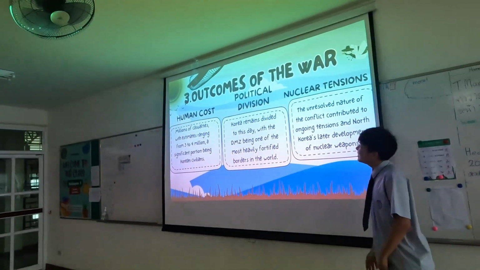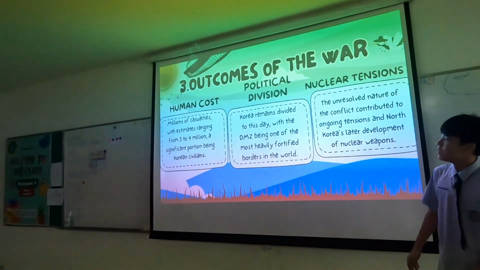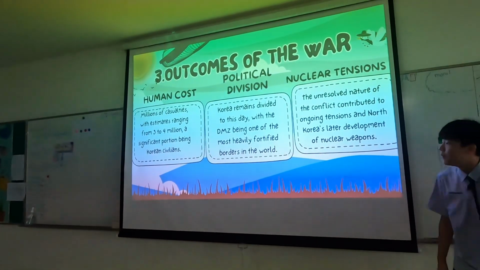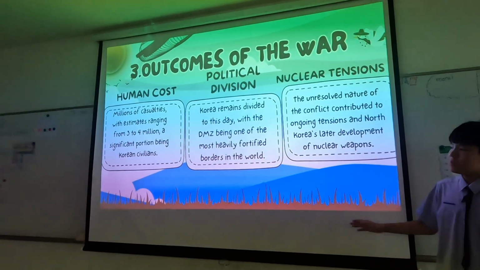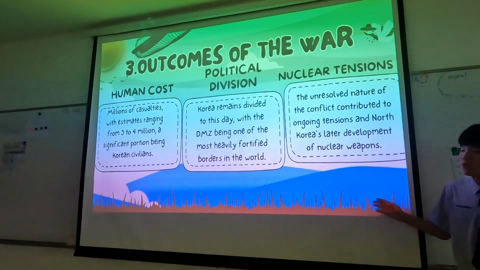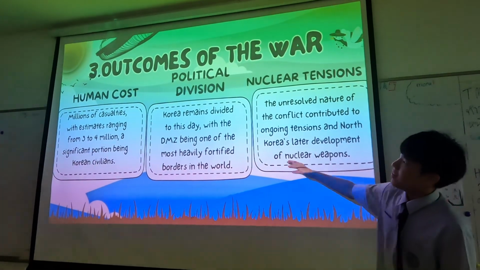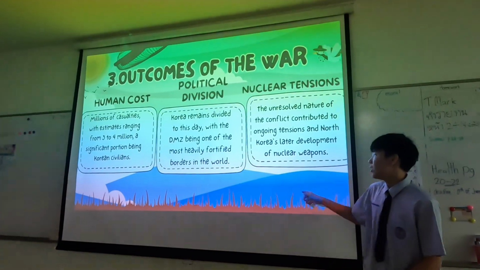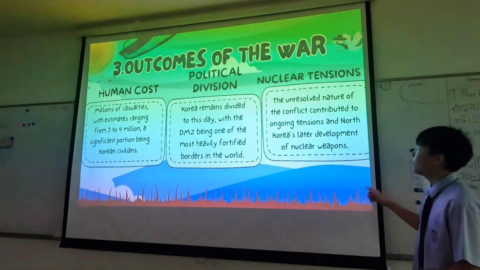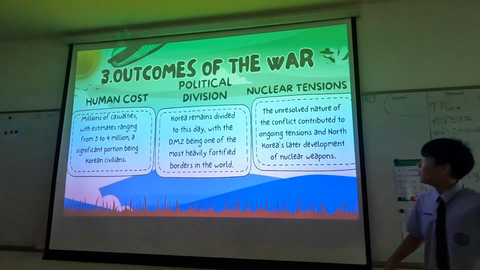Human cost. Millions of casualties, with estimates ranging from 3 to 4 million people dying just because of this war, a significant portion being Korean civilians. So it didn't just destroy the soldiers, it destroyed the normal people. And then there's the political division. Until this day, they are still divided into two countries, South Korea and North Korea, with the most fortified border in the world.